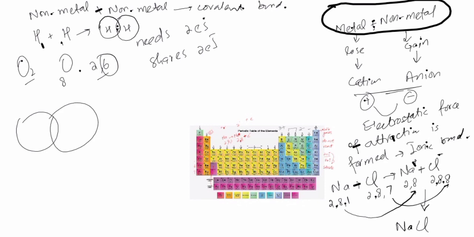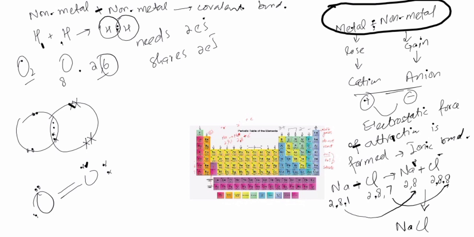How many electrons in the outermost shell? 6. 2 are taking part in bonding. The other also has 6, and 2 are taking part in bonding. How many bonds are they forming? 2 bonds. So in this way they form a double covalent bond.